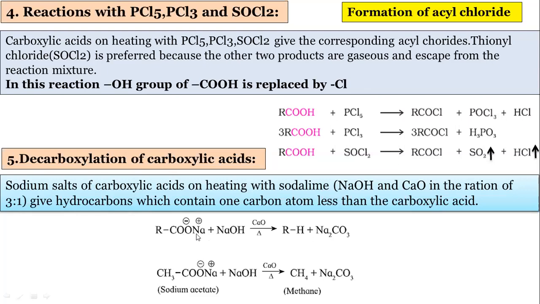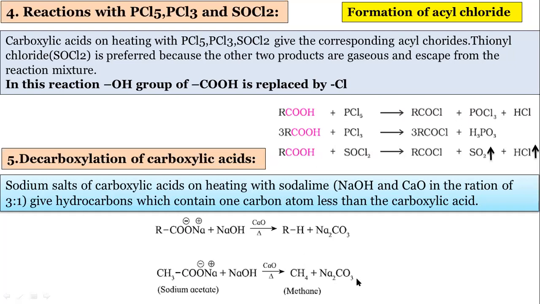See in this example, this is sodium acetate, the sodium salt, plus the mixture of NaOH and CaO. This is soda lime. So soda lime is used directly. This CO2 is removed, and we get here alkanes. So one example is shown here, sodium acetate. And if this NaOH and CaO is used, CO2 is removed directly, and we get here alkanes, and this is a byproduct.